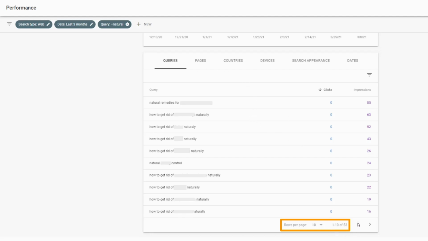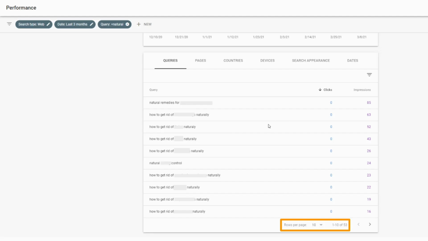I found nearly 53 terms. You can see at the bottom, highlighted in orange, 53 terms ranking for this particular site, even though the content is only a small paragraph within the article. You can see natural remedies for X, how to get rid of something naturally, natural control, and so on. Most of these are for a different segment.